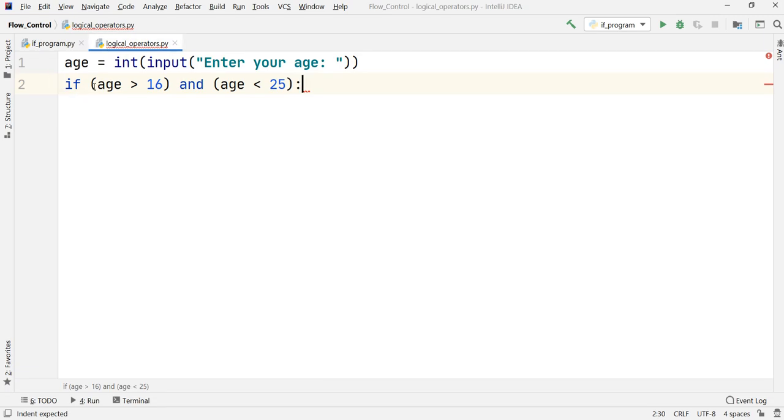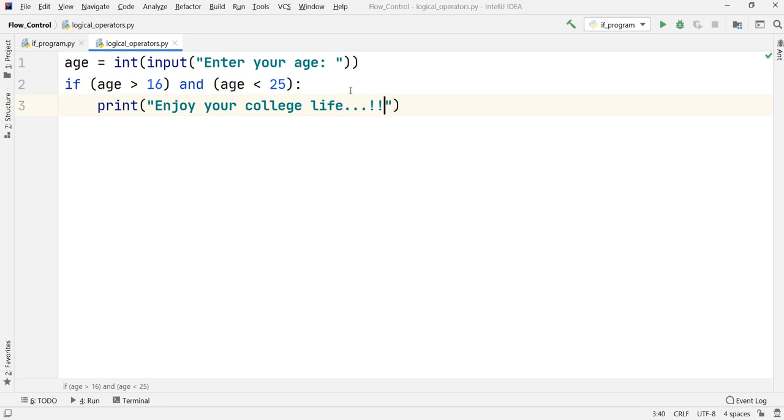Okay, so what we have written, I want age to be greater than 16 and I want the age to be less than 25. Okay, so if this is the case, what we are going to say, I just press enter here. Just observe the indentation that has come up. I'll print what we wanted to print. Enjoy your college life. Okay, so this is the program that we wanted to print out.